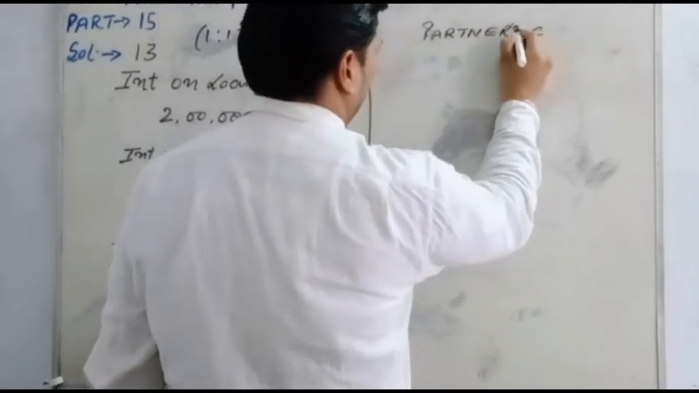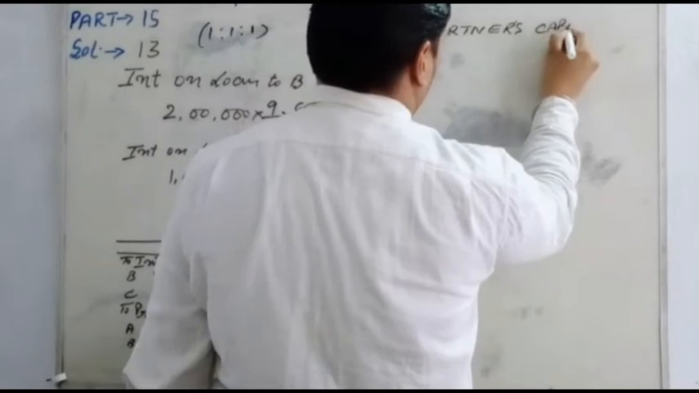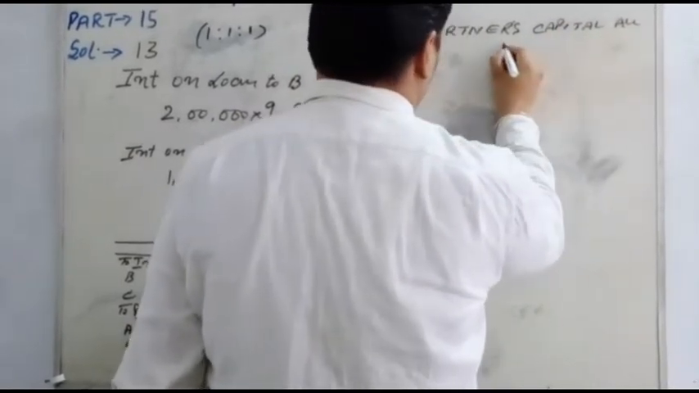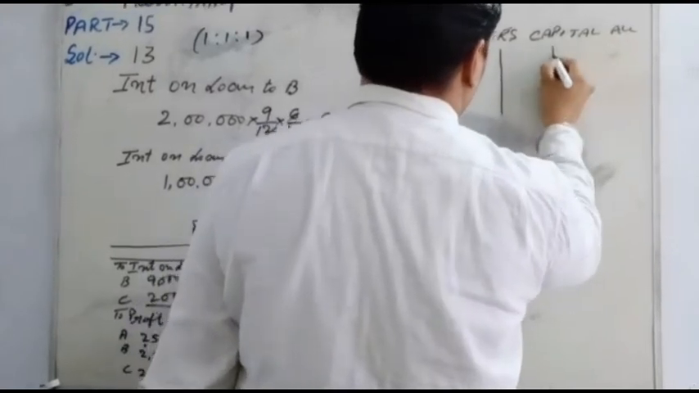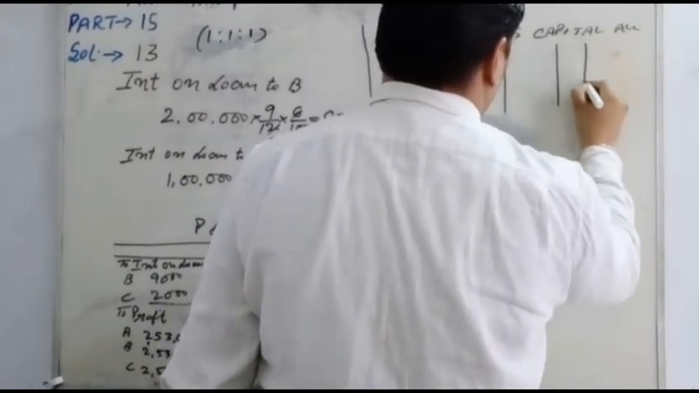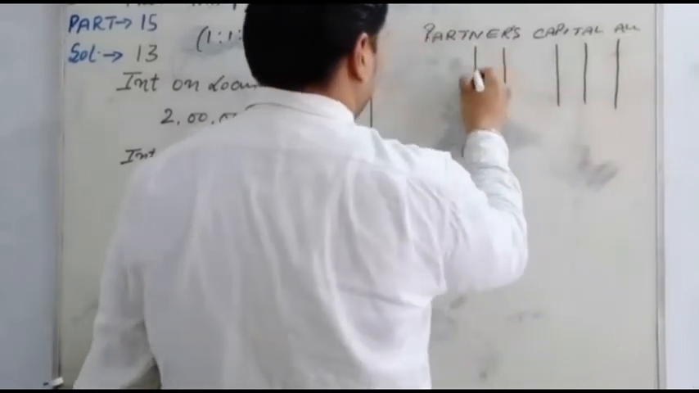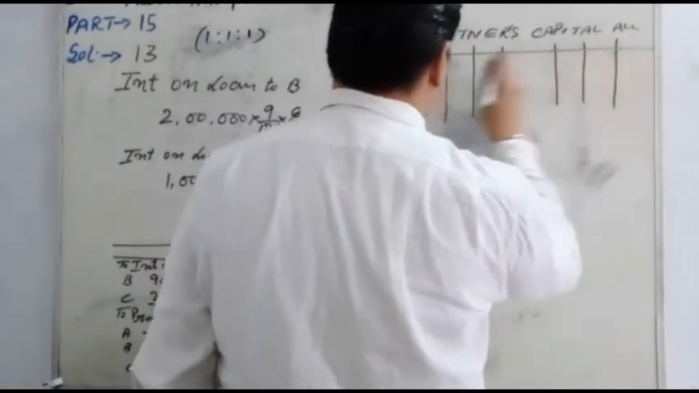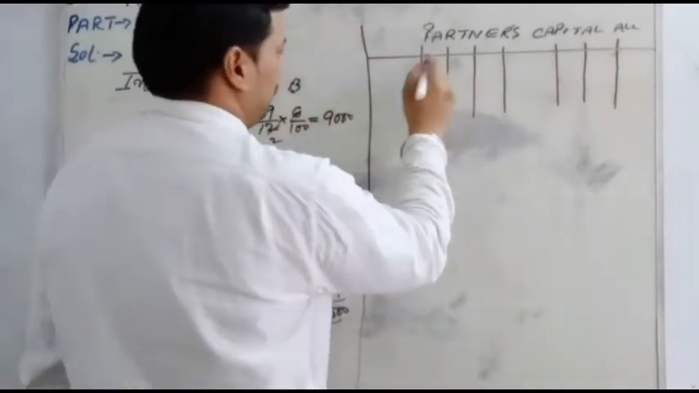Partner's capital account. Those are the main points the question is asking for. With 3 partners, we will create 3 columns on both sides: first the debit side with 3 columns and the credit side with 3 columns.